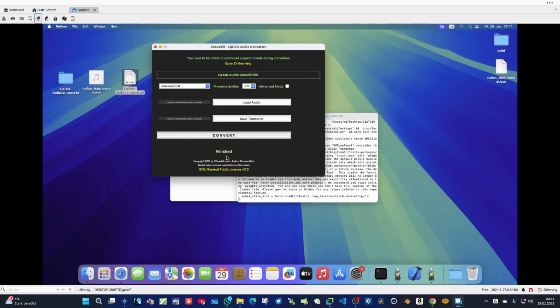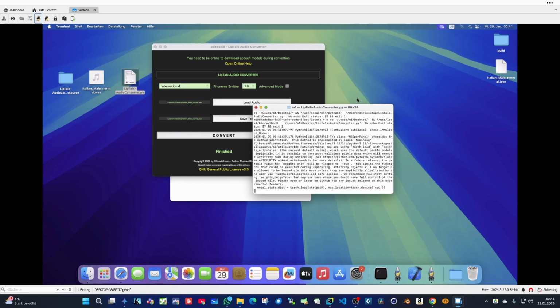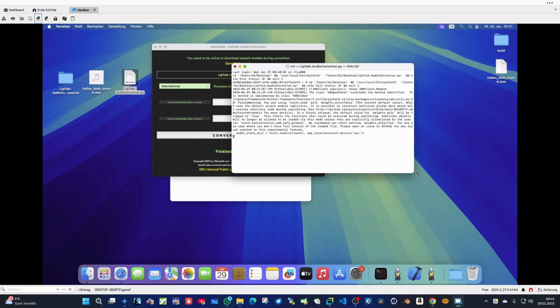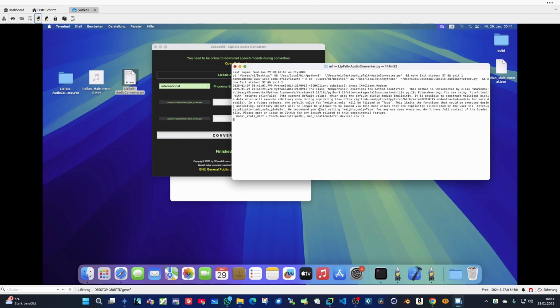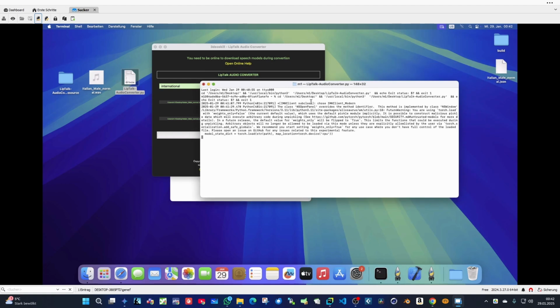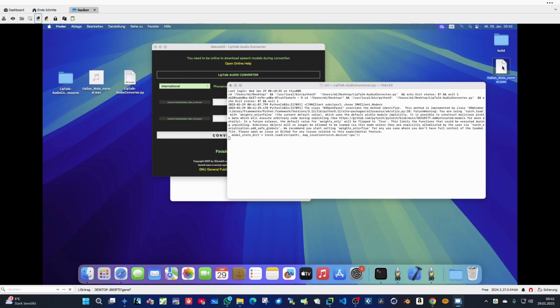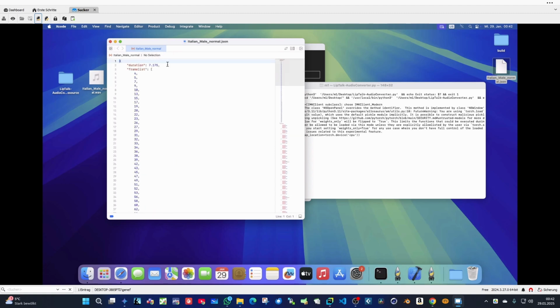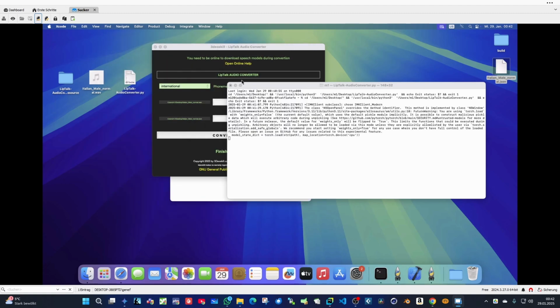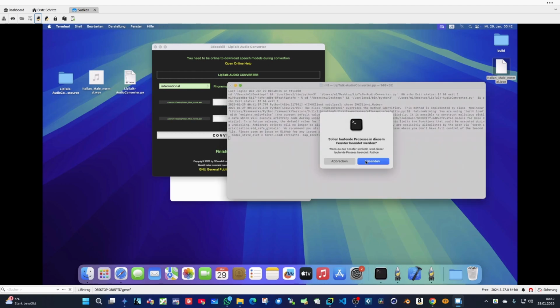If there is finished shown, then it works. So here it shows a little bit a mistake in the console, because we use the old torch file here, the old settings for the torch file. But basically it works anyway. So if you open this JSON file, you can see you get the data and it works properly.